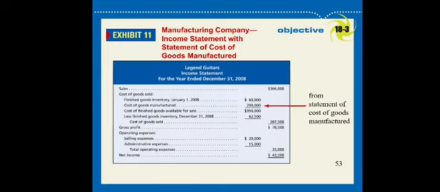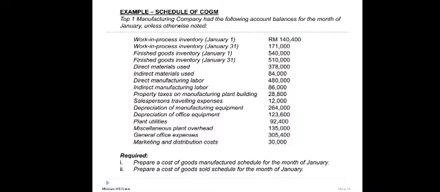When you prepare the statement of the cost of goods manufactured, you got the number and you put the number here in the balance and the income statement, and then you can calculate the net income. Okay, so I have a sample question here. Top 1 manufacturing company had the following account balances for the month of January. So there are many items here, and then the question asks you to prepare a cost of goods manufactured schedule or statement for the business, and then prepare a cost of goods sold schedule for the month of January.